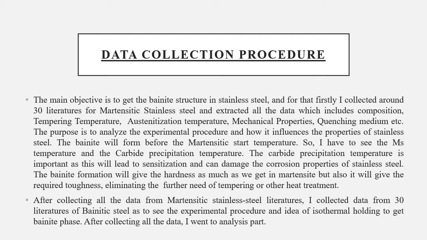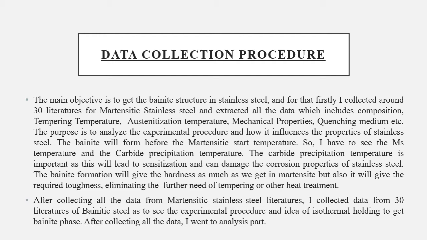What we found is that in bainitic stainless steel, carbide precipitation occurs, and when carbide precipitates it takes chromium with it. The carbon which is left will precipitate with the chromium, and if chromium is precipitating, then there is a chance of sensitization. So we will not get an adequate amount of chromium for the corrosion properties, which is the most important property of a stainless steel.